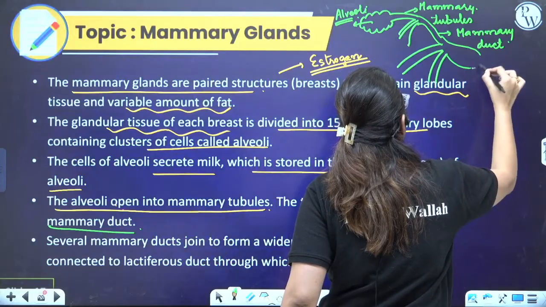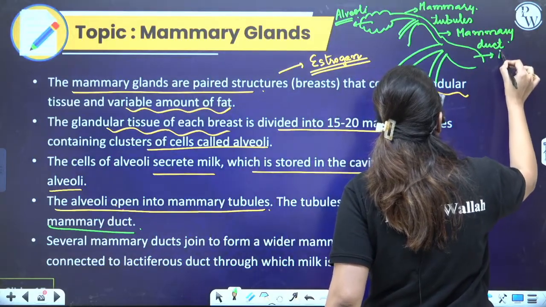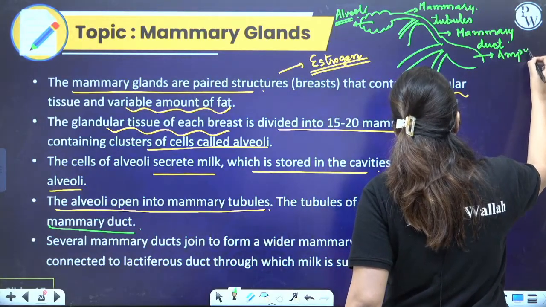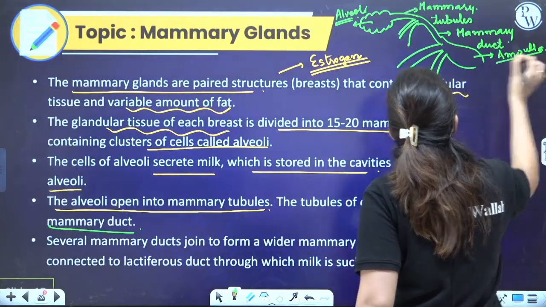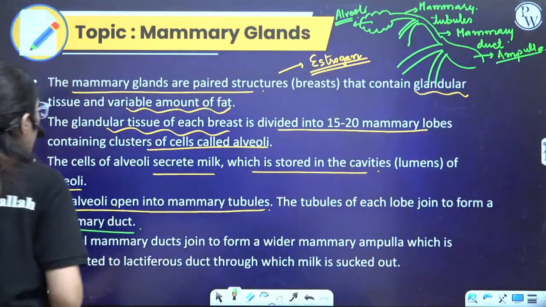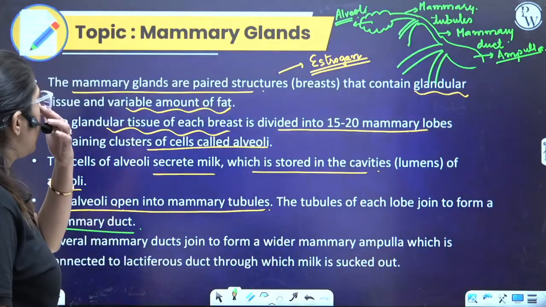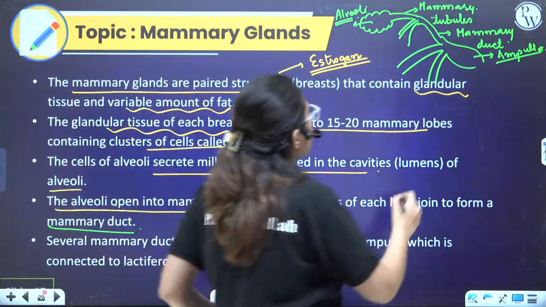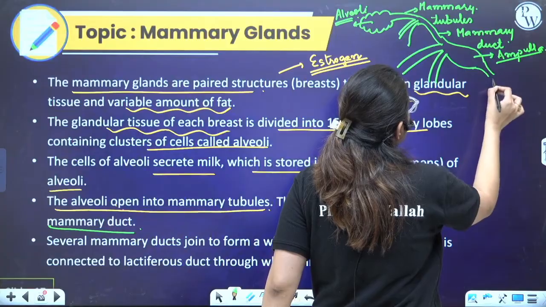Ultimately, this opens into a wider region which is termed as ampulla. Look at this. This is a wider region which is termed as ampulla. Right? Now, ampulla further opens into a lactiferous duct.